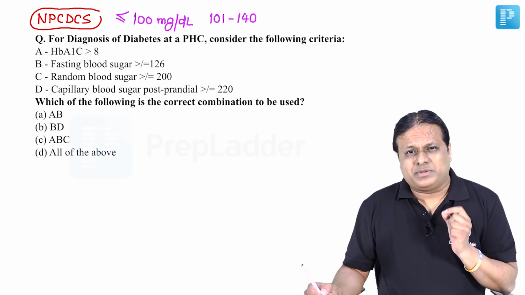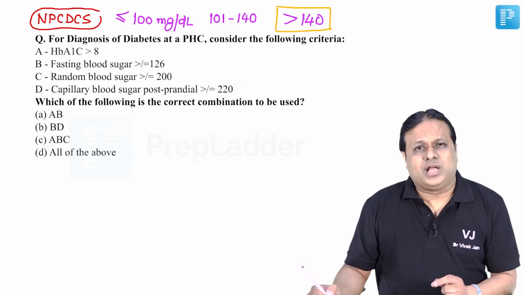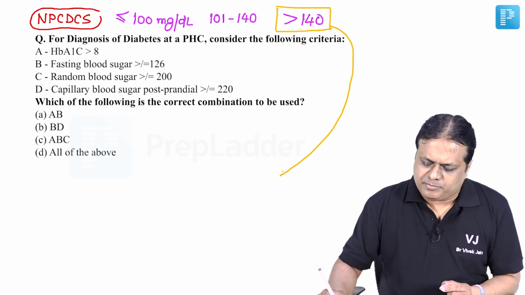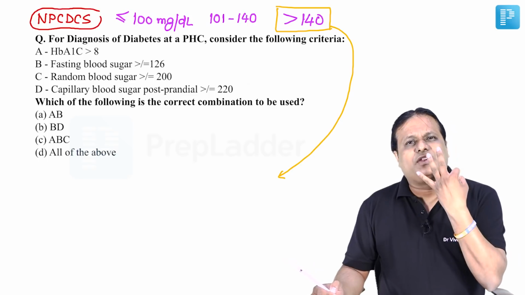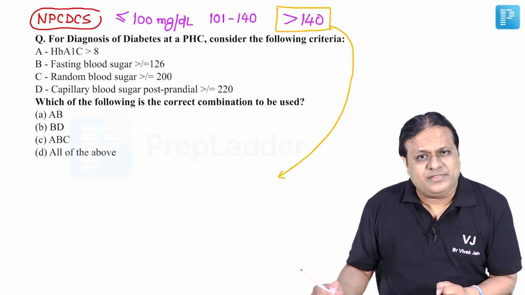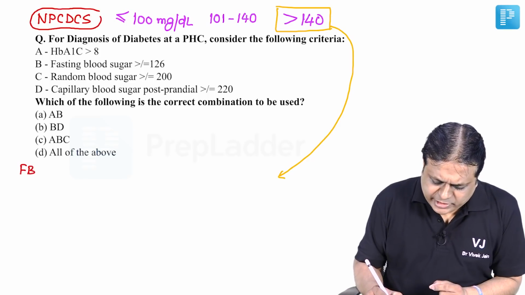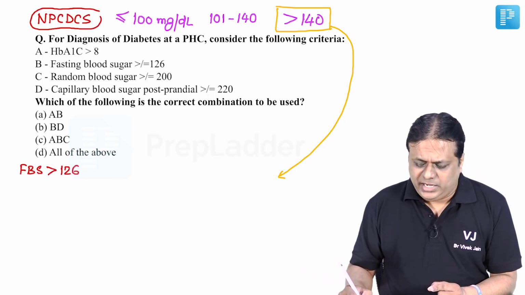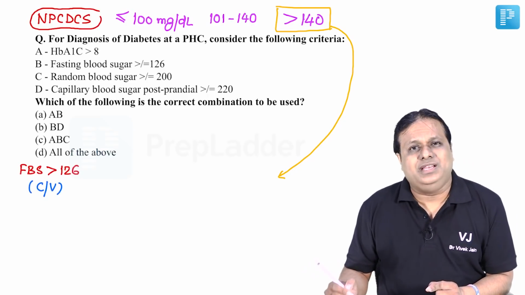But if this random capillary blood sugar comes more than 140, now it is a cause of concern. Refer this person to a primary health center for diagnosis of diabetes, where 3 different criteria are used. What are these 3 different criteria? Number 1, if fasting blood sugar is more than 126, it could be either capillary or it could be venous plasma.